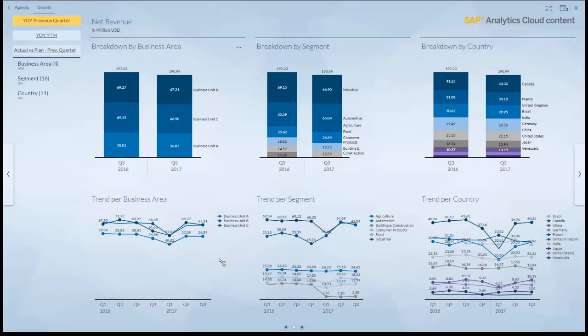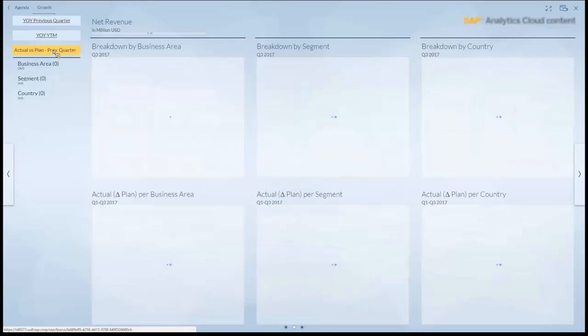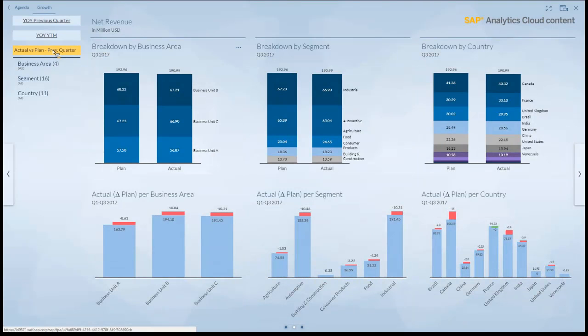So how was the overall trend? Is something changing fundamentally in my areas, in my segments? It would also help me understand my data better. While this is a year-over-year versus previous quarter view, we think it makes sense to also have the same breakdown looking at actual versus plan data. So that's a similar breakdown by business area, segment, and country, but here with the plan figures, and you would understand, okay, we are below plan, and for the country, only one stood out a little bit, but in general the figures don't look so good for that data.